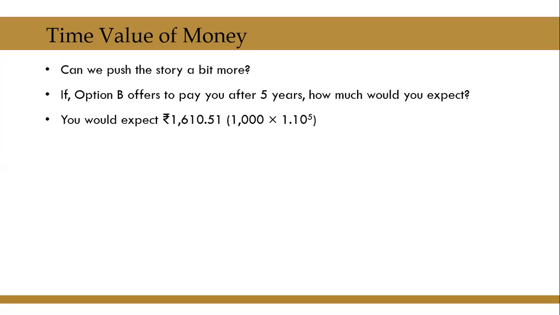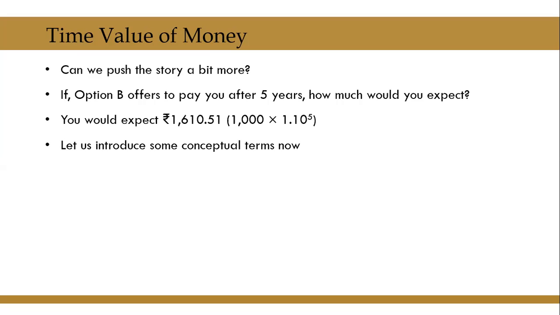You would expect 1000 rupees into 1.10, that is 10% interest, to the power of 5. In other words, 1000 into 1.1 for first year, again into 1.1 for second year. Like that, we are going to multiply 1000 with 1.1 five times. That brings us to rupees 1610.51. So, if the offer is to get 1000 today or rupees 1610.51 after 5 years, you will be indifferent to both the options.